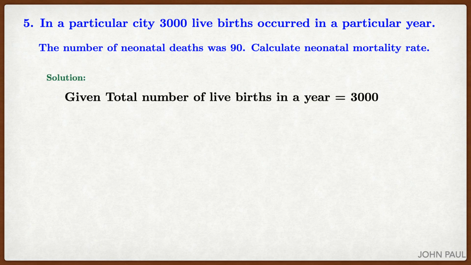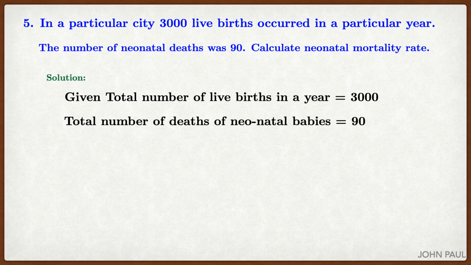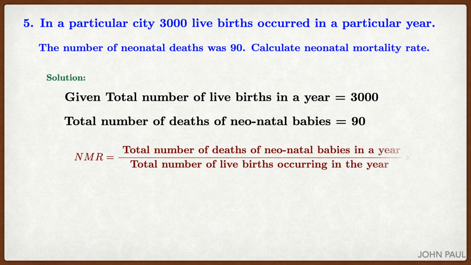Solution: given total live births is 3,000 and neonatal deaths is 90, we know the formula to find NMR. Deaths of neonates by number of live births into 1000. By substituting 90 by 3000 into 1000, we get 30.